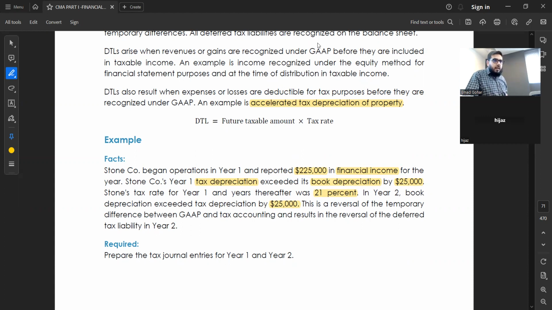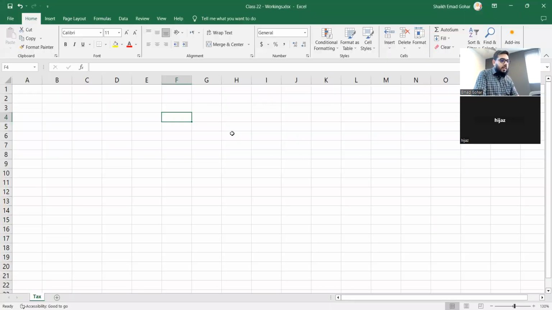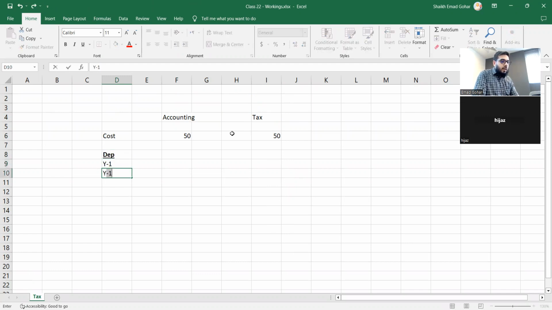This is what I'm trying to tell you. See, this is accounting and this is tax. I purchased an asset, the cost was 50, so definitely the cost is the same. In depreciation, year 1, year 2, I said I will charge 25, 25.